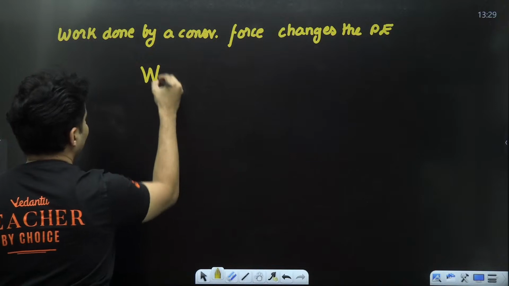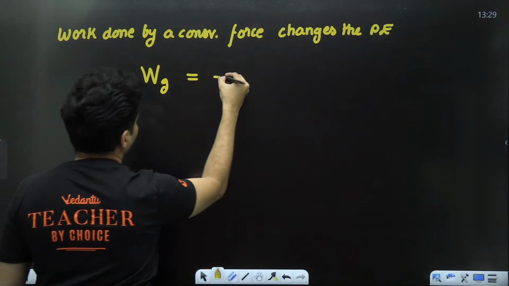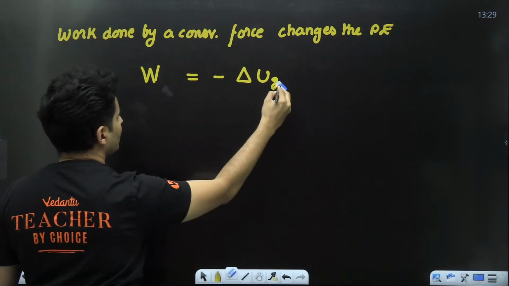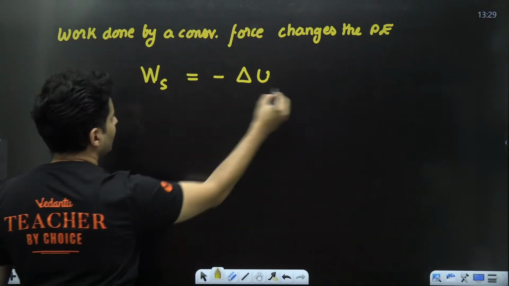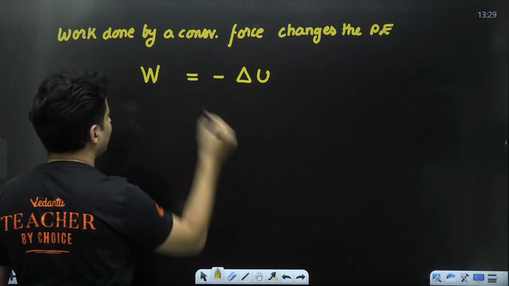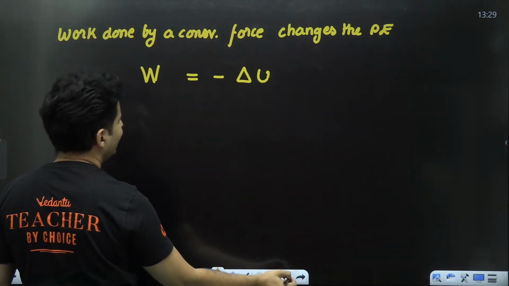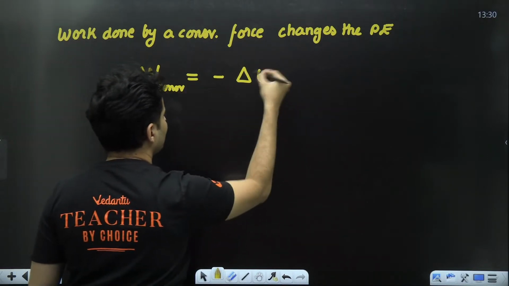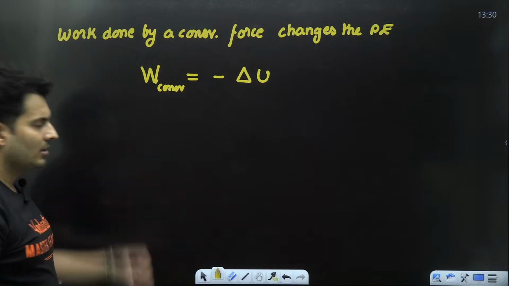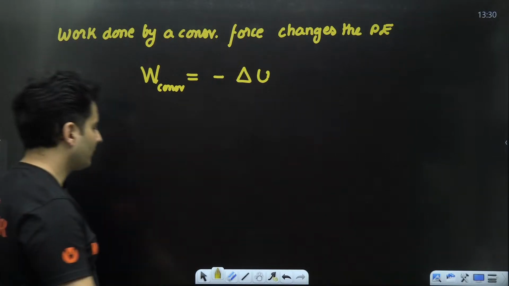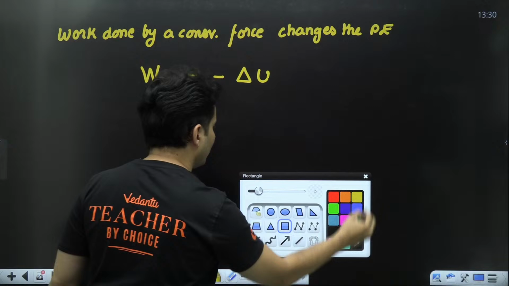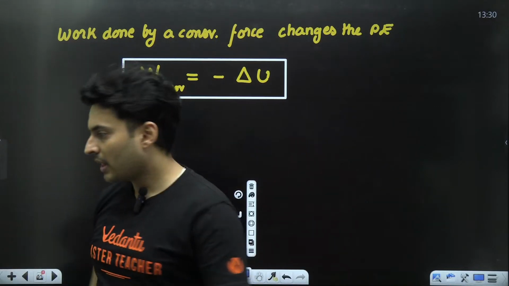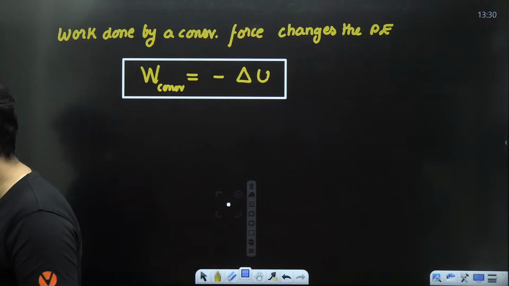So if it is gravitational force, then there will be a change in the gravitational potential energy. If this was spring, this will be spring. If this was electric, then this will be also electric. Basically, in general, the work done by the conservative force is minus delta U of that conservative potential energy. This is a very, very important formula, guys. Is this absolutely clear? Yep.